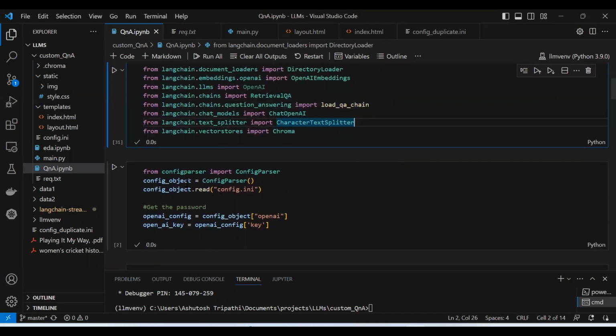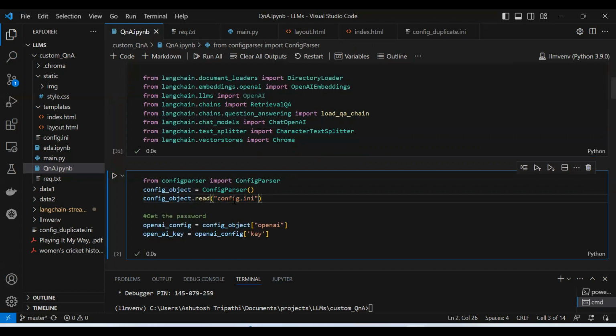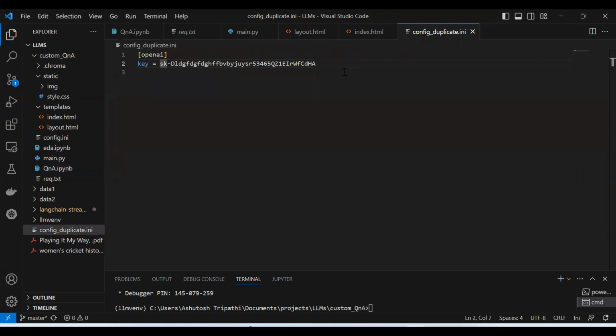Let's move further. Another important thing, guys, is that because we are using OpenAI based large language models, you need to have a key with you to access those APIs. If you go to OpenAI, you can create your key and keep that key with you. What I have done is create a config.ini, and in this file I have kept the key. I am not going to show you exactly this config.ini, because that will expose my key, but I have created a duplicate ini file, where you can see how this structure will look. Here this OpenAI is nothing but the section. You can create different sections, and you can read whatever content is inside that section.